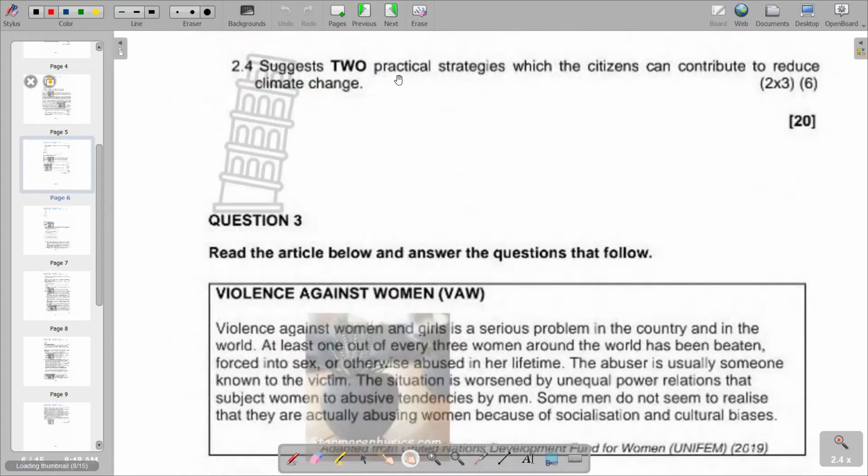So 2.4 is suggest two practical strategies which the citizens can contribute to reduce climate change. So what are the strategies that can be employed to reduce climate change? You'd see that we have got various points that we can raise there. We are supposed to drive efficiently. Driving efficiently is going to reduce the gas emissions into the air that are going to lead to climate change in the long term. So these are the ways that we can try to raise according to 2.4.